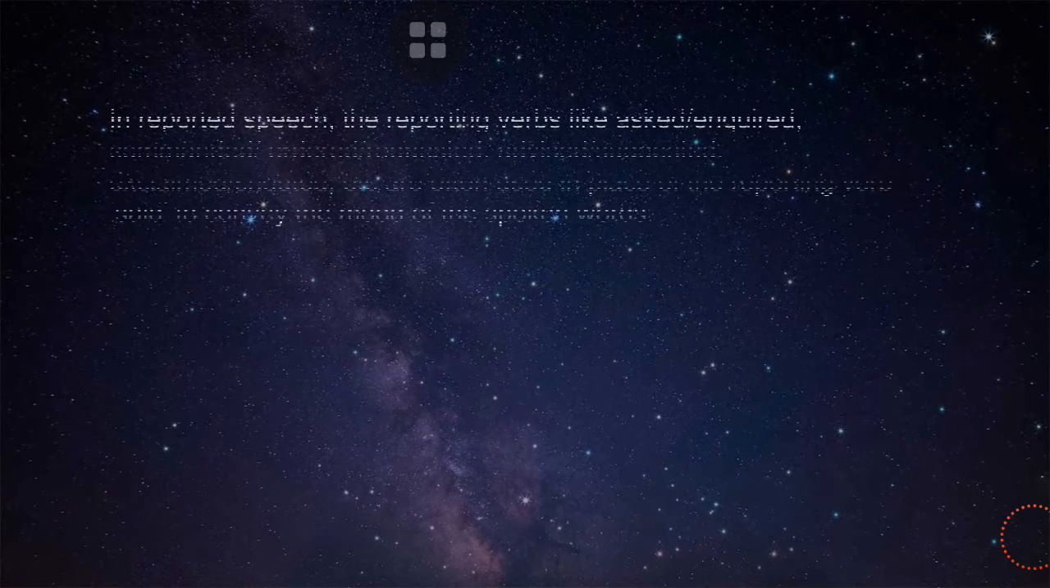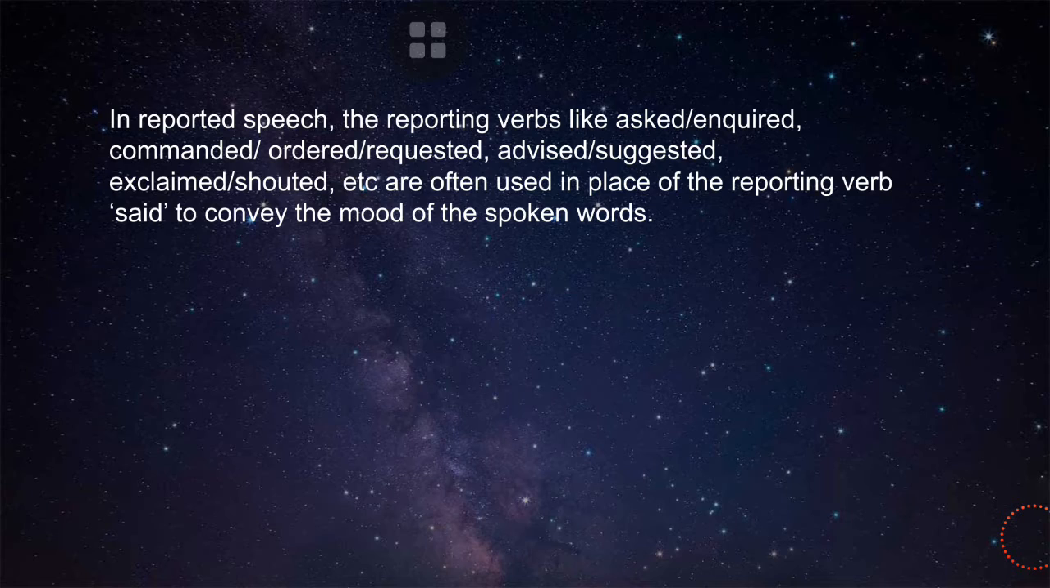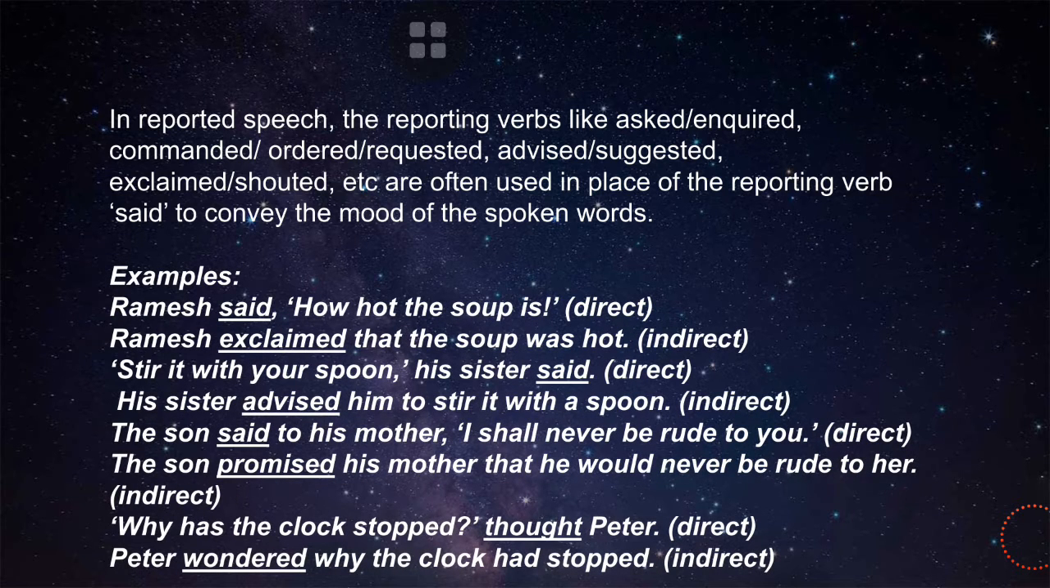Okay, next slide. In reported speech, reporting verbs like asked, inquired, commented, ordered, requested, advised, suggested, exclaimed, etc. are often used in place of the reporting verb said, often used in the spoken word. Example, you can see in this slide. Ramesh said, "How hot the soup is!" This is direct. And Ramesh exclaimed the soup was hot. This is indirect. Okay, next slide.